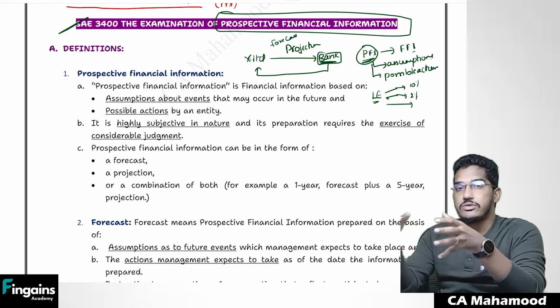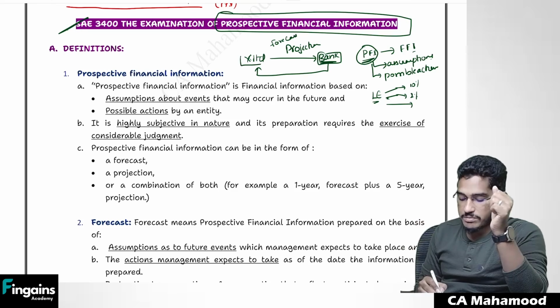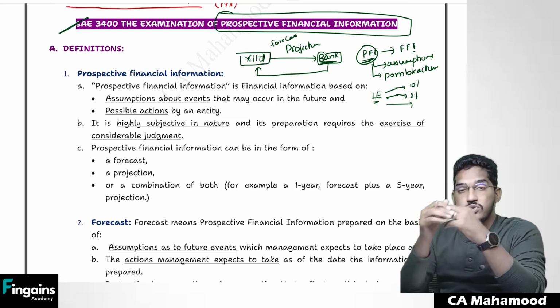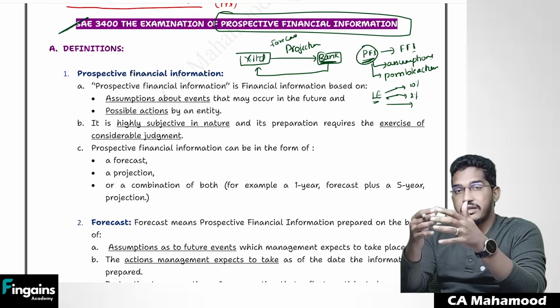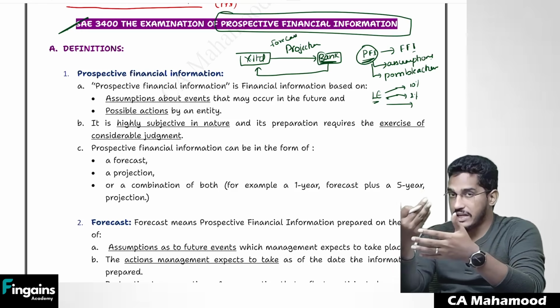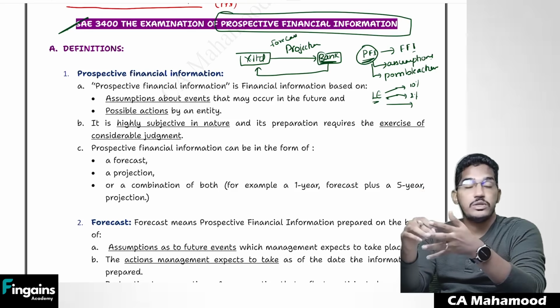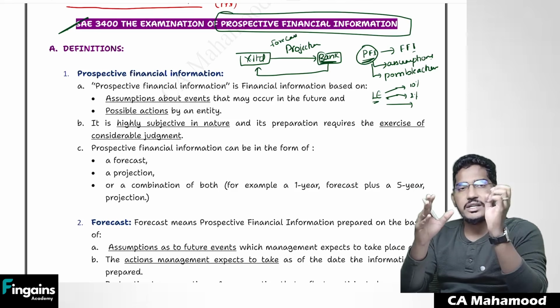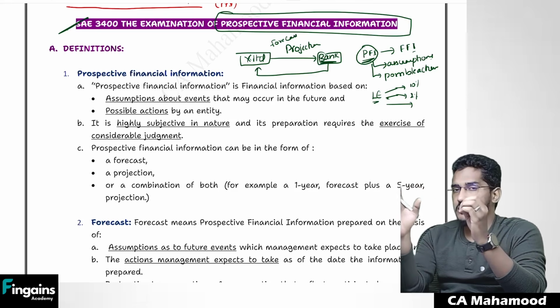They need some assurance. So that's why the banker will ask this company, sir, you please bring the projections, then only we'll give you a loan. So the management of the company X Limited is required to estimate how their coming 5 years are going to look. And once they submit those projections, then only the banker will give you the loan. So there could be n number of reasons why the entity might be required to prepare the prospective financial information.